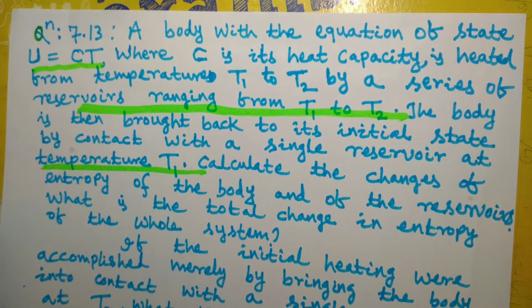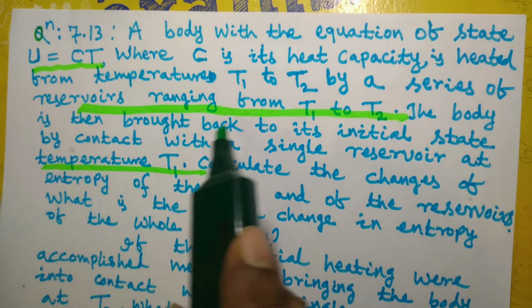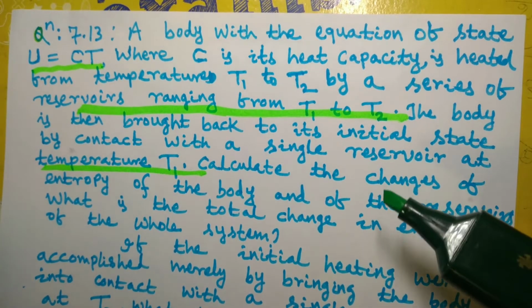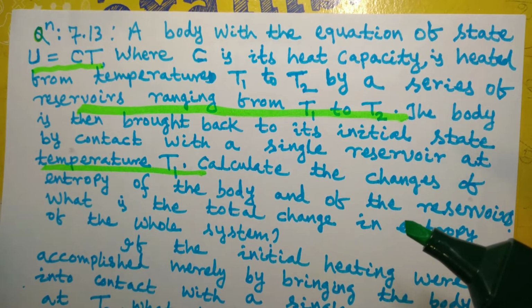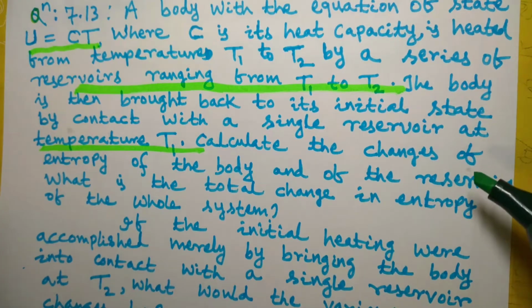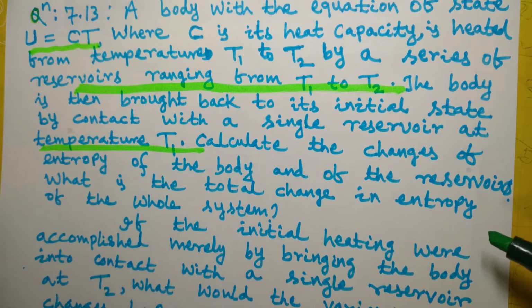When the body comes back to initial temperature T1 by coming in contact with only a single reservoir, that is not a case of reversible heating. First one is a reversible heating process, and the return process is not a reversible heating process. That is in fact an irreversible process, because the temperature difference is finite here. Calculate the changes of entropy of the body and of the reservoirs. What is the total change in entropy of the whole system? That means we have to calculate the entropy change of universe.